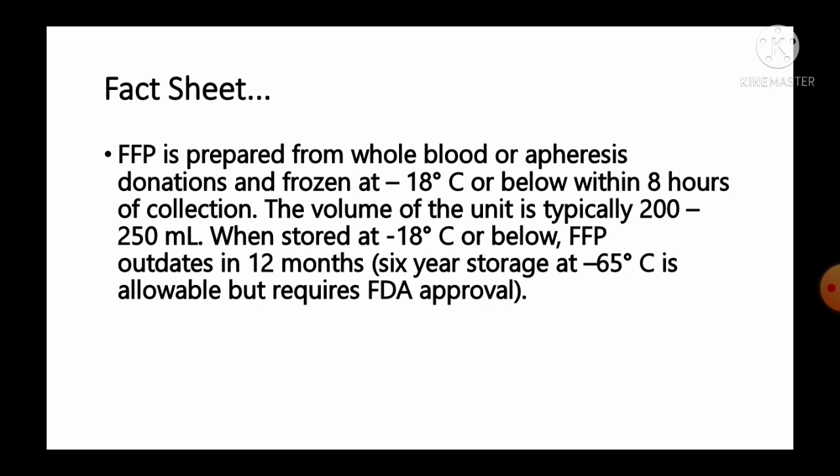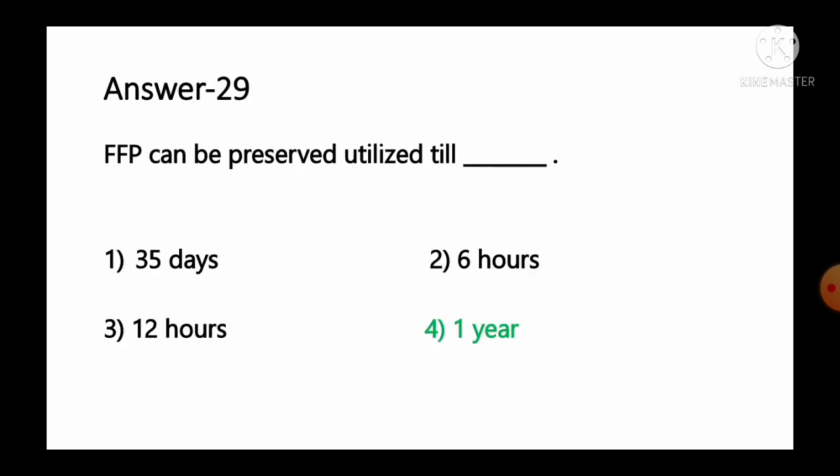When stored at minus 18 degrees Celsius or below, FFP outdates in 12 months. 6-year storage at minus 65 degrees Celsius is allowable but requires FDA approvals. So in general, it is stored at minus 18 degrees Celsius and should be utilized within 1 year. So option number 4, 1 year is the correct answer for this question.